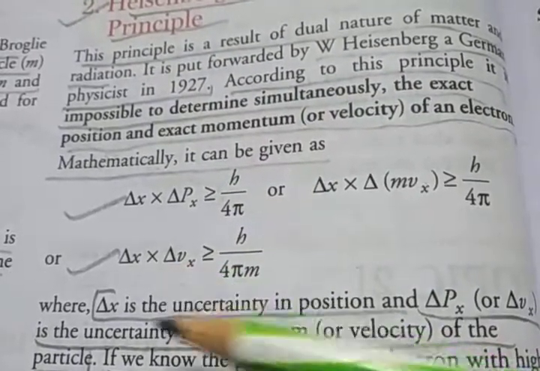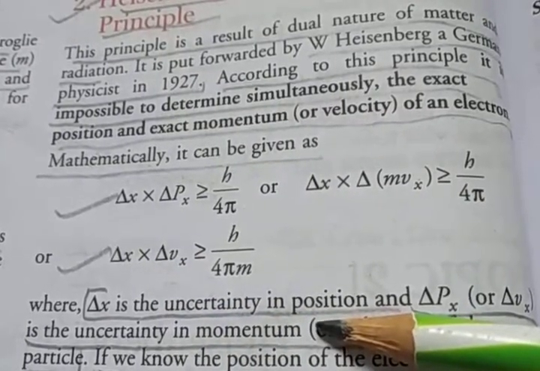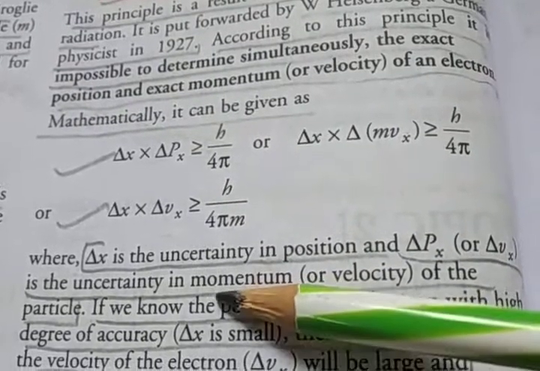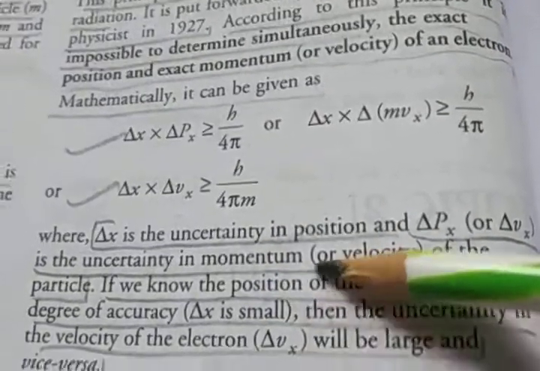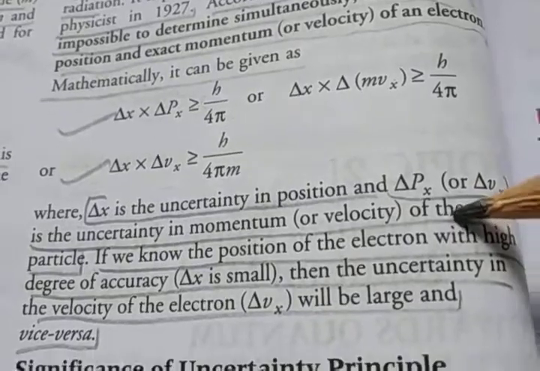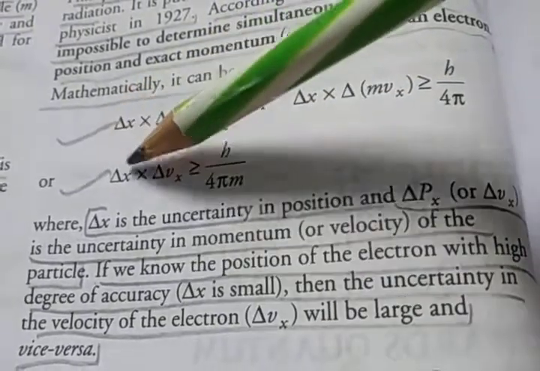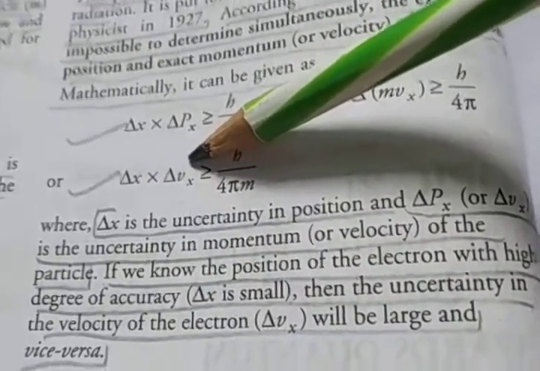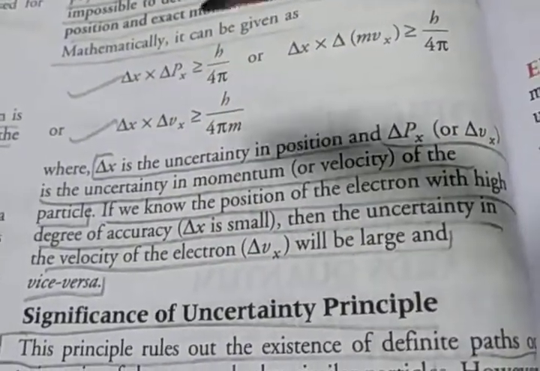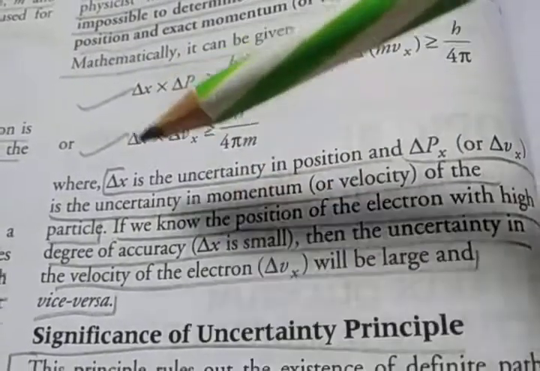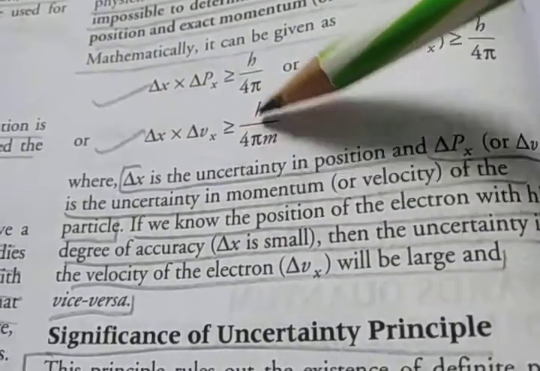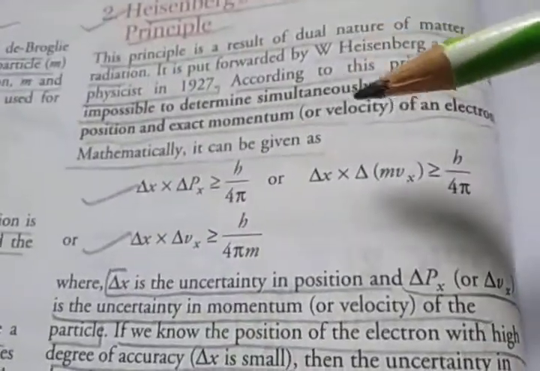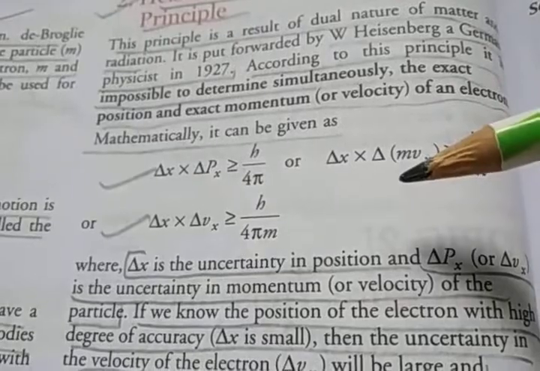Here delta x is the uncertainty in the position, and delta px is the uncertainty in the momentum or velocity of the particle. If delta x is small, the uncertainty in the velocity will be large. So the simple concept is delta x into delta vx greater than h upon 4 pi m. This is the Heisenberg uncertainty principle.